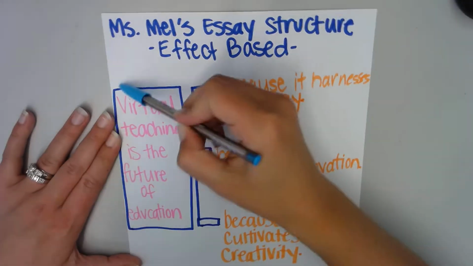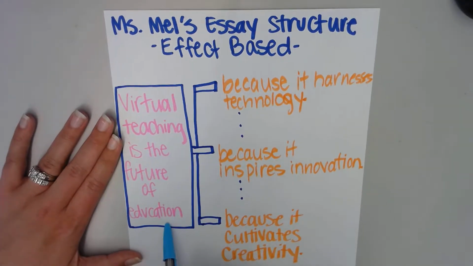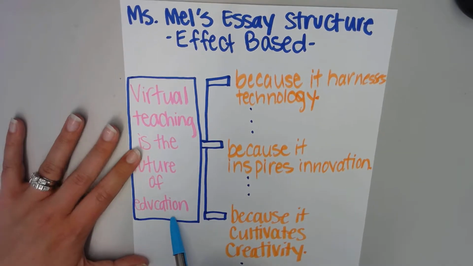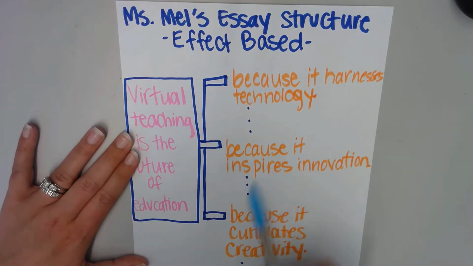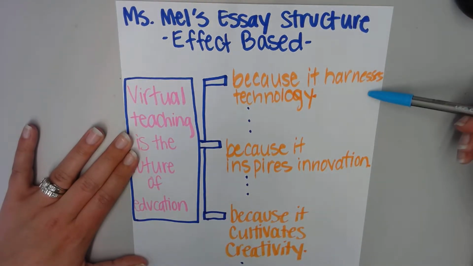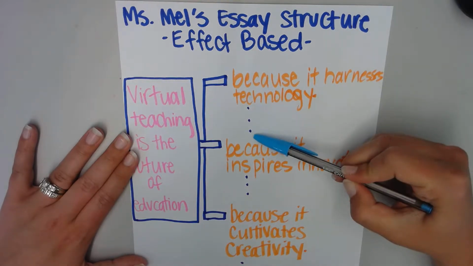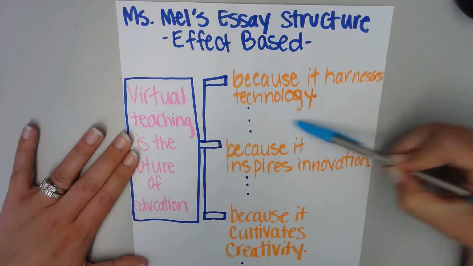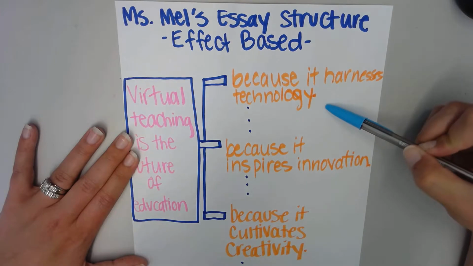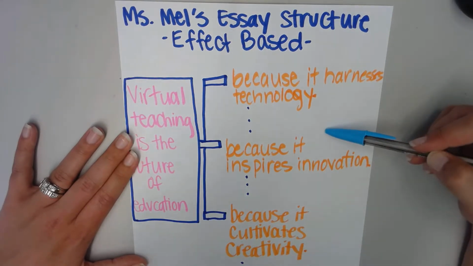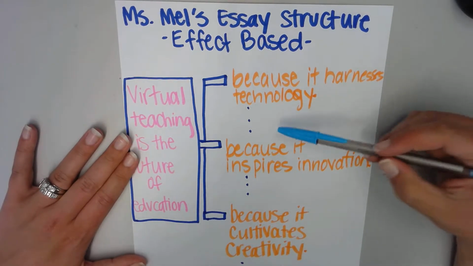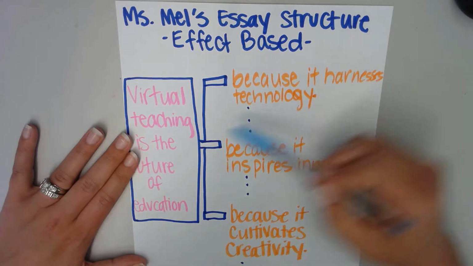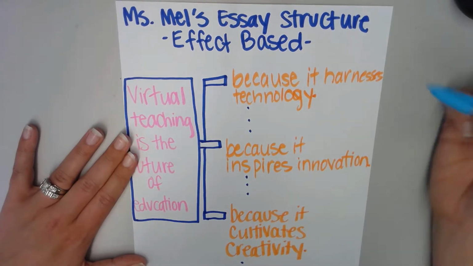But if you see here, my effect is virtual teaching is the future of education. Why? Here are my body paragraphs. Well, because it harnesses technology. Look at what I have here. These are for my resources. What data am I going to use to prove this? How am I going to beef this body paragraph up a little bit? How am I going to make this information legitimate and tie back to the effect?